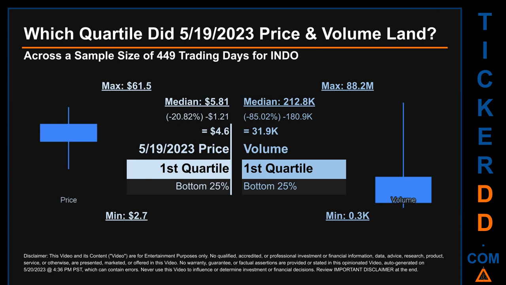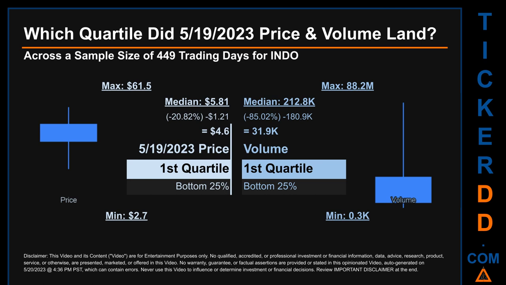Which quartile did May 19, 2023 price and volume land? Across a sample size of 449 trading days, the maximum end-of-day price for INDO was $61.50 while the minimum was $2.70. Within that price range, May 19, 2023 price, of $4.06, landed within the first quartile, meaning it was within the bottom 25% of all sampled end-of-day prices.